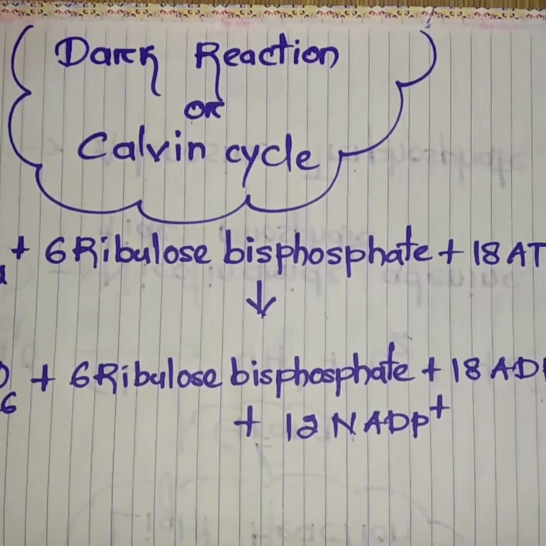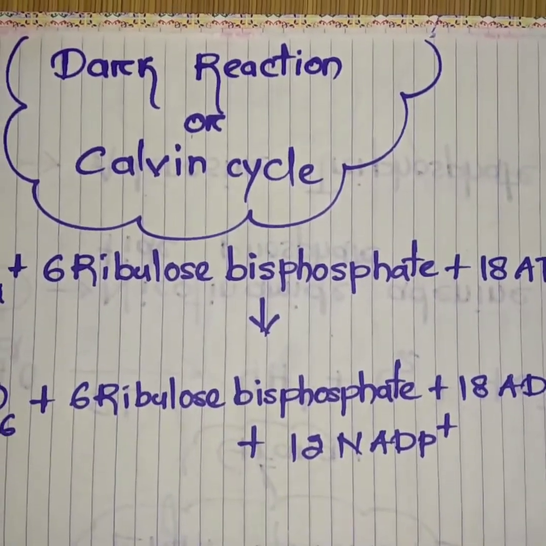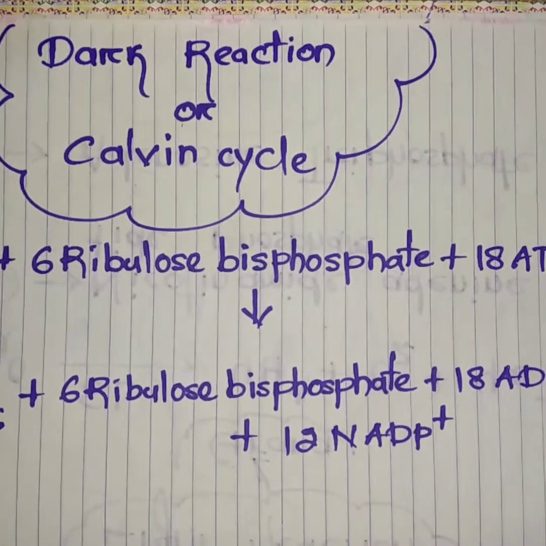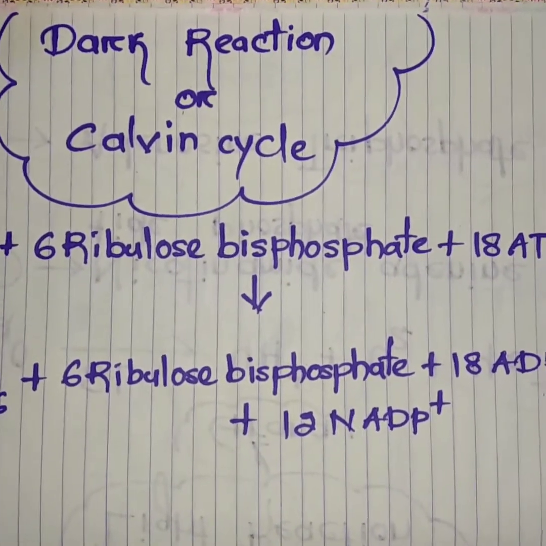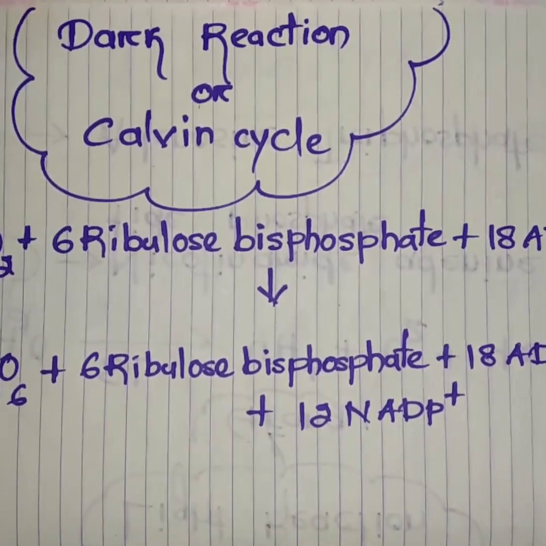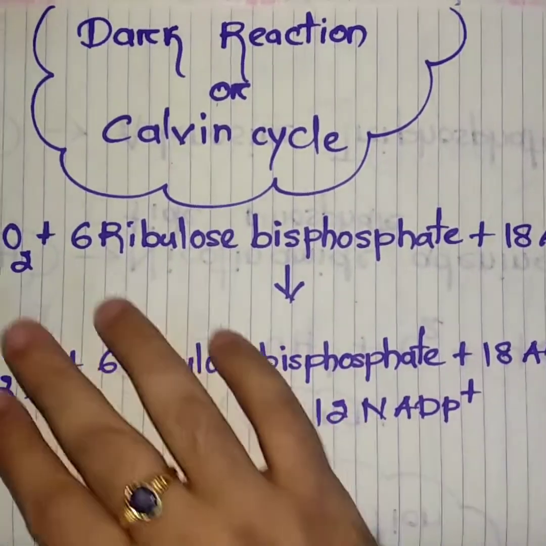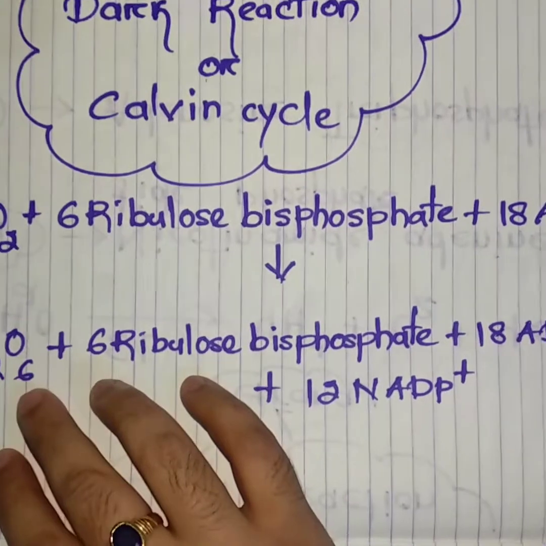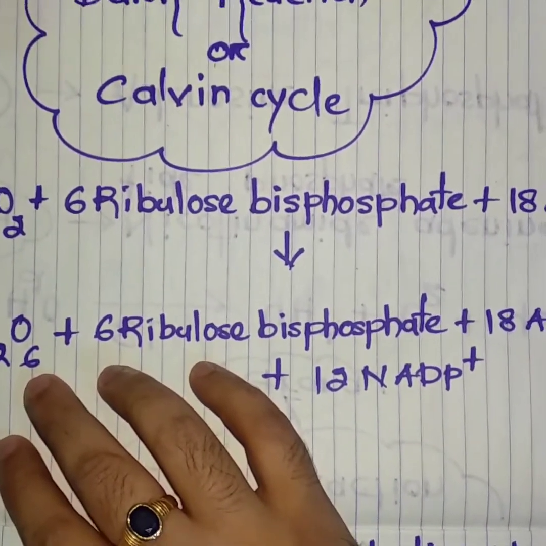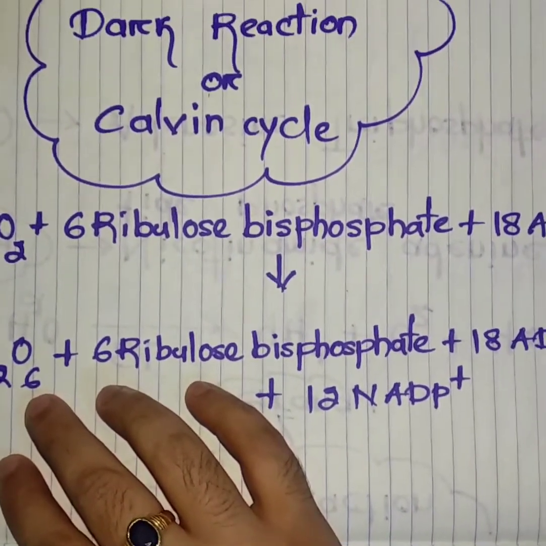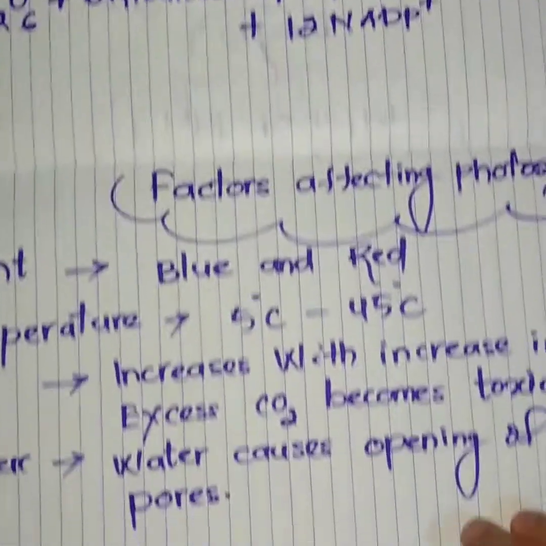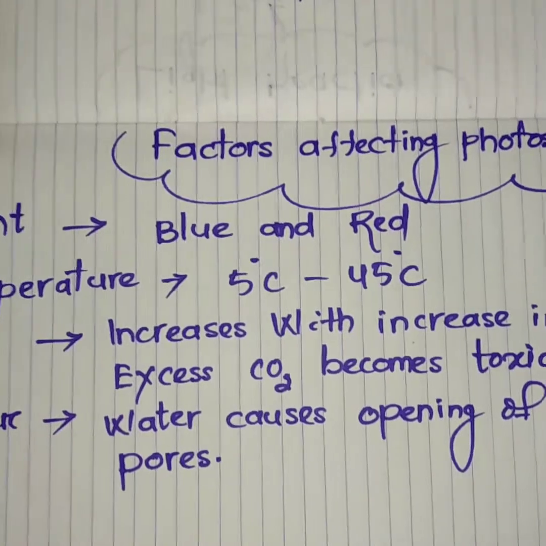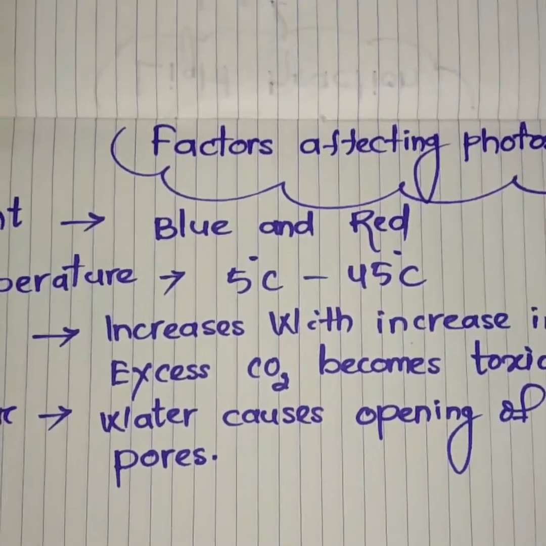Inside the plastid, a liquid is present, and that liquid is known as the stroma, and with the help of some enzymes, carbon dioxide gas is completely changed into glucose. Clear? So this is all about photosynthesis. Then let us discuss the factors which affect photosynthesis.